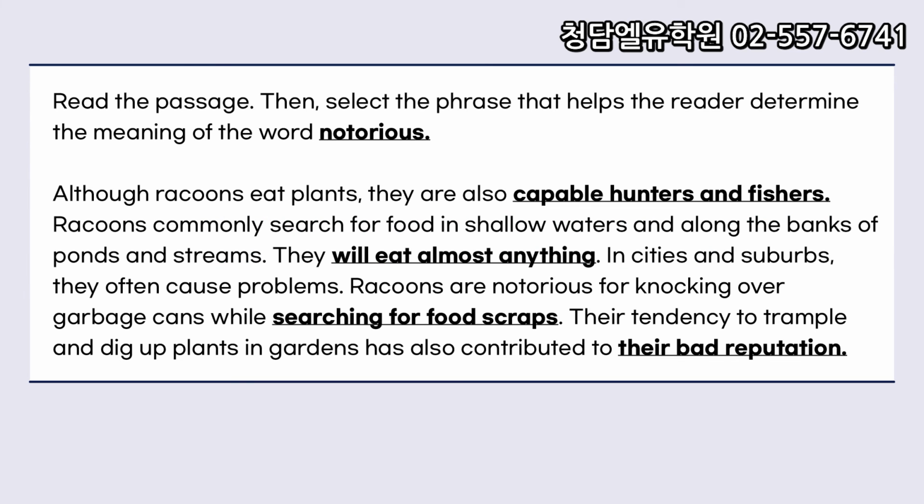Read the passage, then select the phrase that helps the reader determine the meaning of the word notorious. Although raccoons eat plants, they are also capable hunters and fishers. Raccoons commonly search for food in shallow waters and along the banks of ponds and streams. They will eat almost anything. In cities and suburbs, they often cause problems. Raccoons are notorious for knocking over garbage cans while searching for food scraps. Their tendency to trample and dig up plants in gardens has also contributed to their bad reputation.